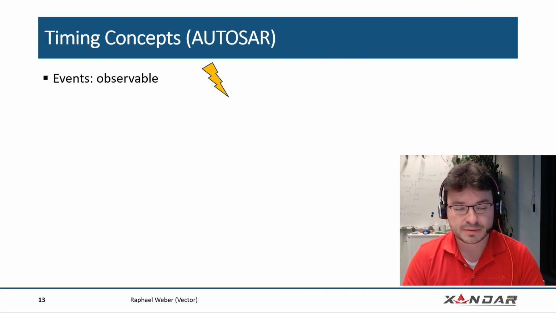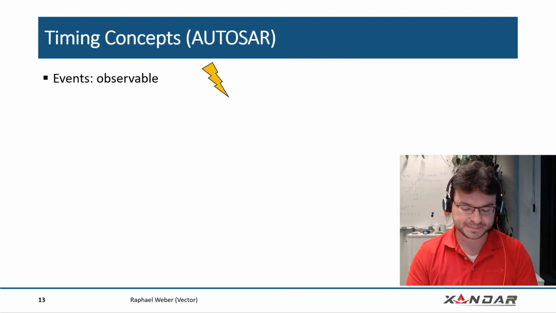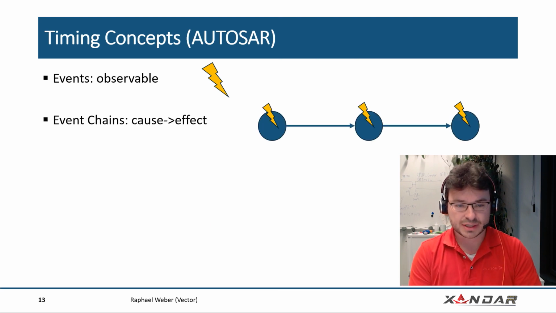And one important property of that is it has to be observable. If the events are not observable, then we cannot give any guarantees about it, because then we never know if they actually happened or not. Then we can connect these events to event chains.